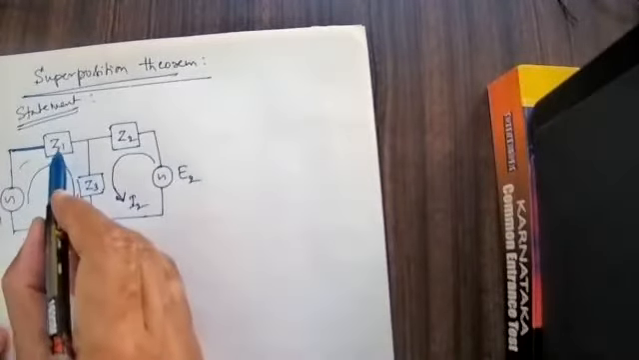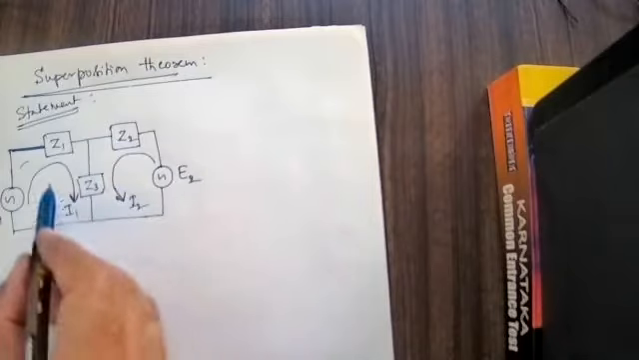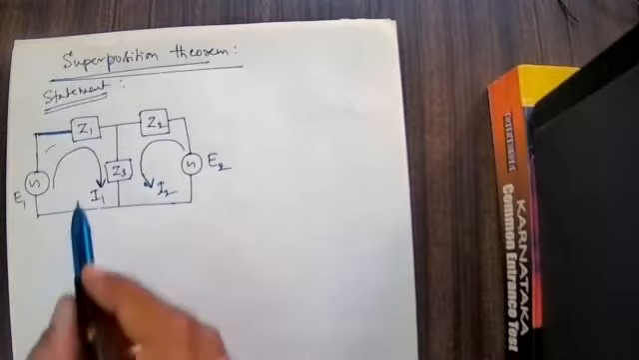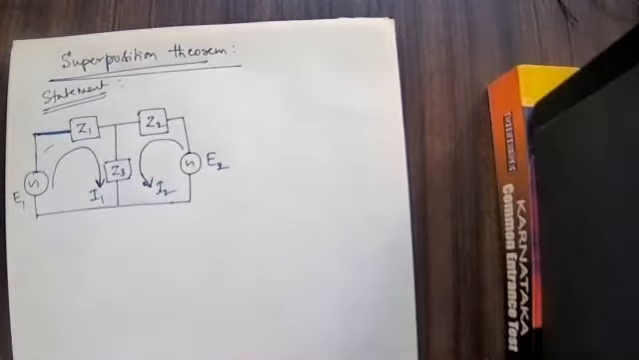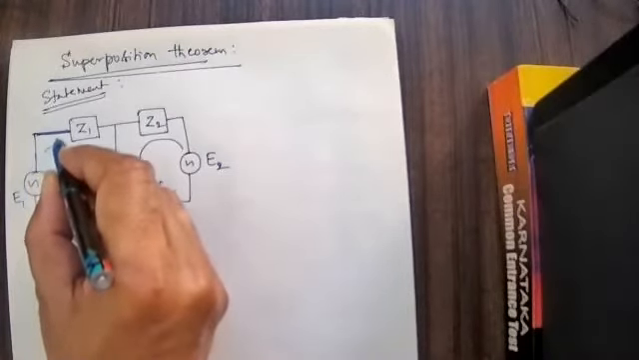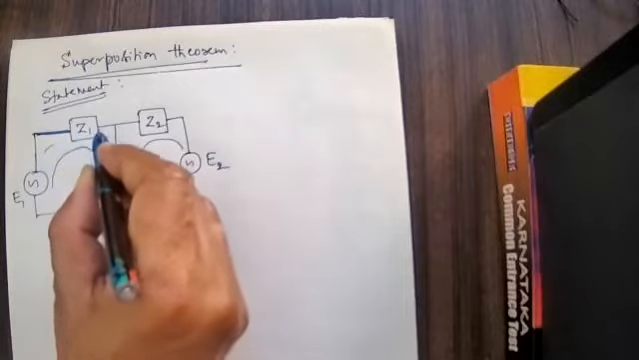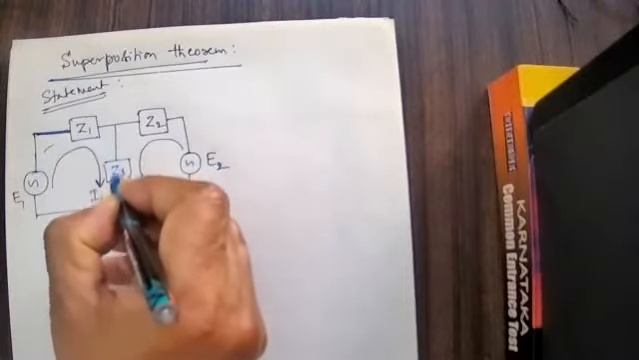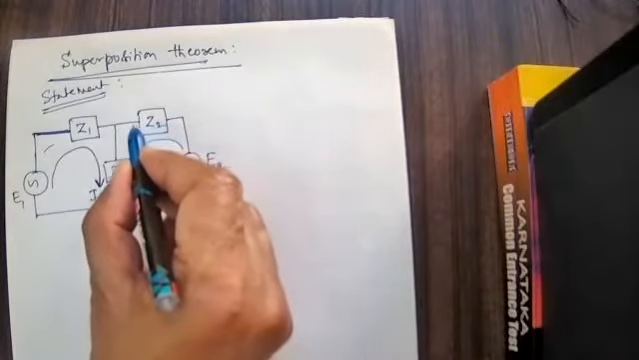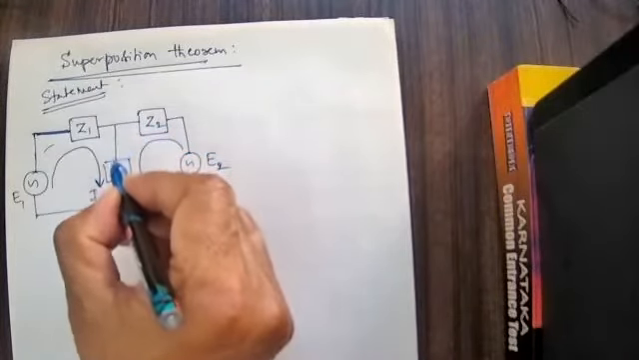First see that Z1, Z2, Z3 are the three impedances. E1 and E2 are the two sources of EMF. If you don't know Kirchhoff's second law, we cannot apply it here. You must be aware of Kirchhoff's second law. Using Kirchhoff's second law only, we have to proceed here. Here the current flowing is I1. I1 is flowing through here. But I2 is flowing through here also.